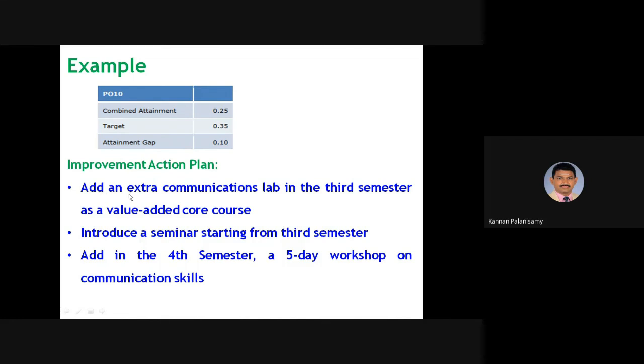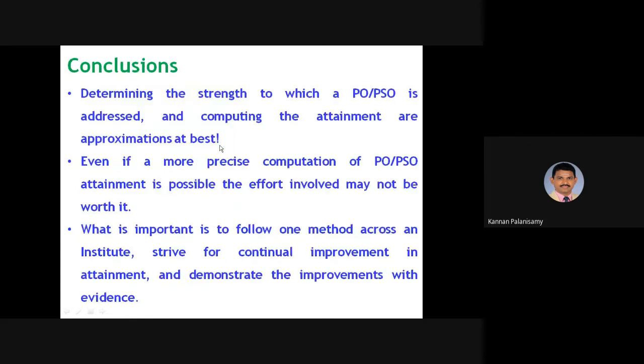Similarly, based on the PO, you can write: add an extra communication lab in the third semester as a value-added core course. Introduce a seminar starting from the third semester. Add in the fourth semester a 5-day workshop on communication skills, right? So these are all the things we have to write for the improvement action plan if there is a gap, right?